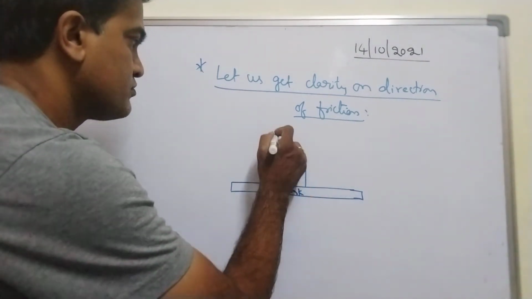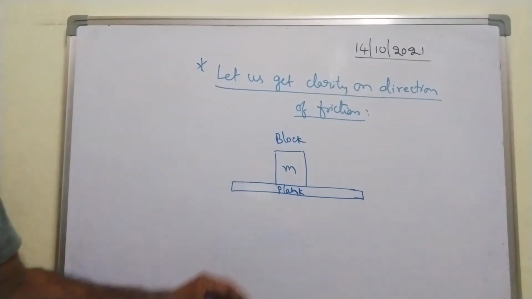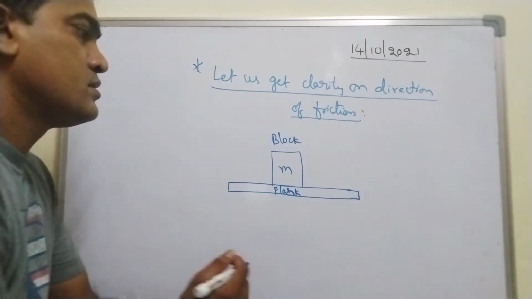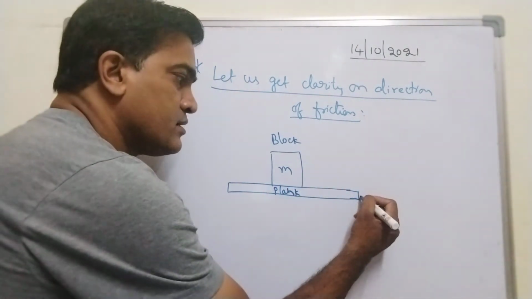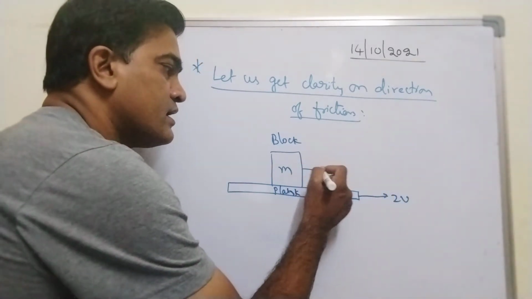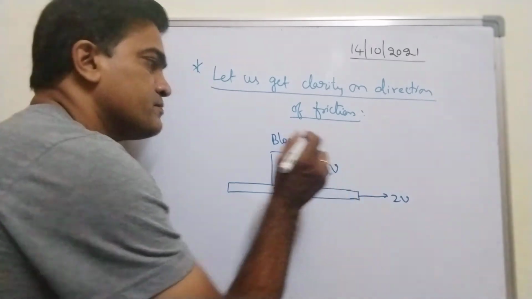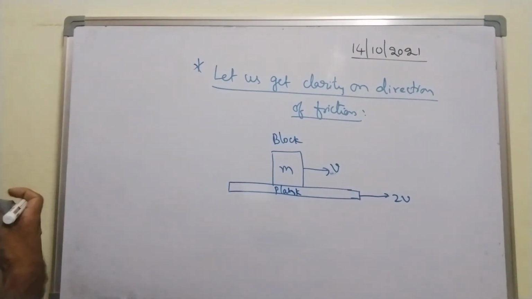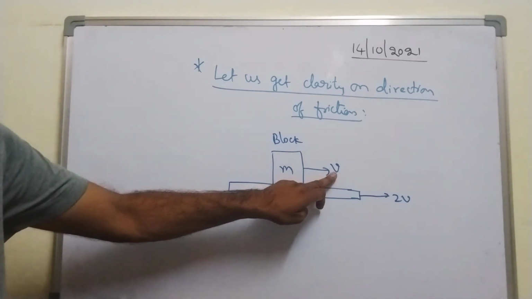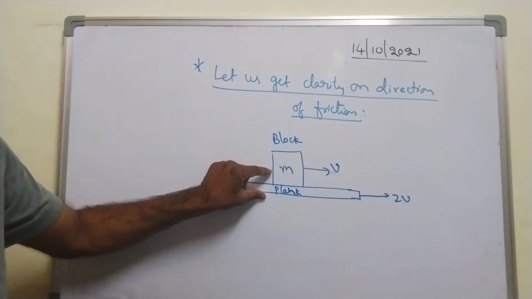Let me consider this as a block of mass m. Now let's say the plank is moving with a velocity 2v and this block is moving with a velocity v. What is the direction of friction between the surfaces of block and plank?